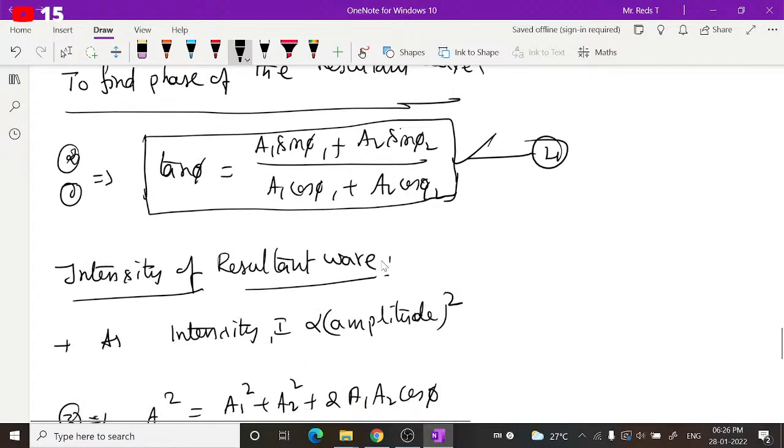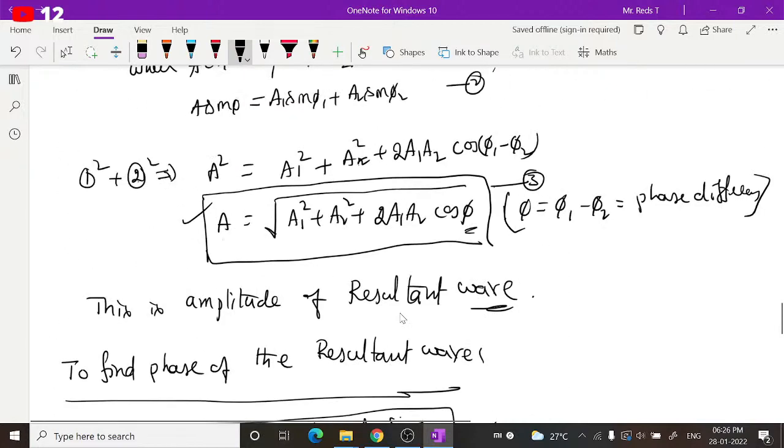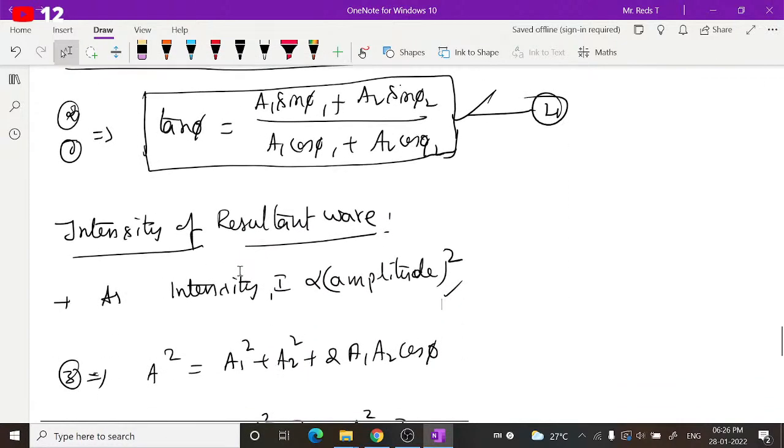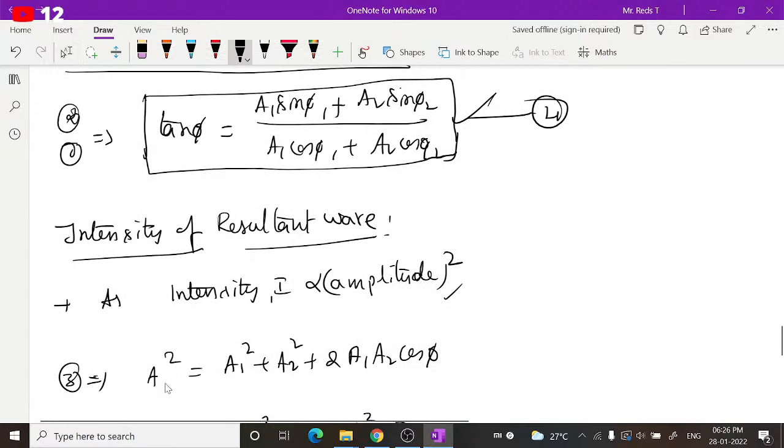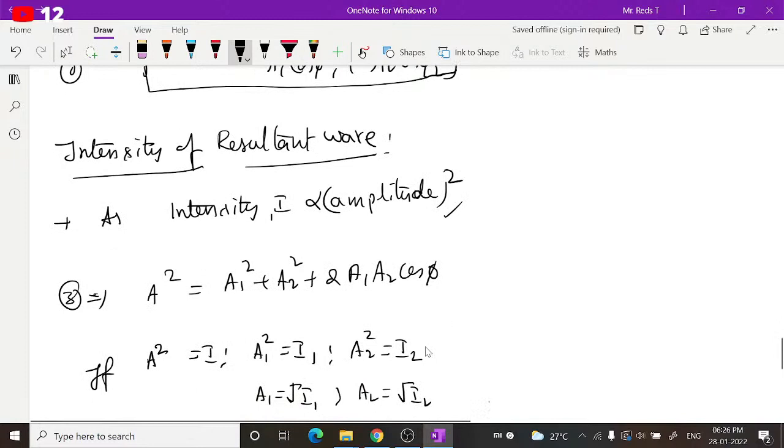Whereas if you want the intensity of the resultant wave, as we know, intensity is directly proportional to amplitude square. Equation 3 can be expressed as A square is equal to a1 square plus a2 square plus 2 a1 a2 cos phi. If you want to write this in terms of intensities, because amplitude square is equal to intensity, the amplitude square of the resultant wave can be taken as the intensity of the resultant wave, and similarly for the first wave and the second wave.